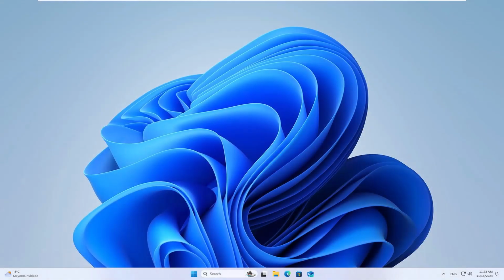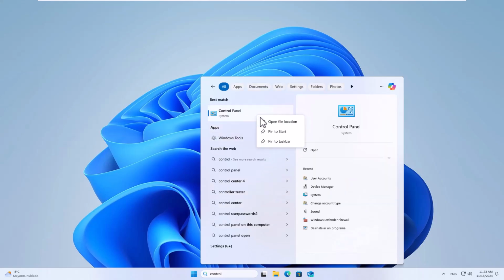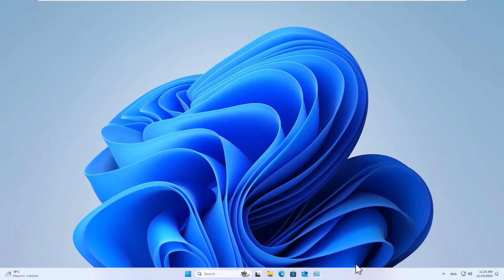Today in Solvetic, we will see how to pin control panel to taskbar. To start, search for control in the search box. Now right-click on the control panel and choose Pin to Taskbar. You can see the control panel on the taskbar and open it from there.